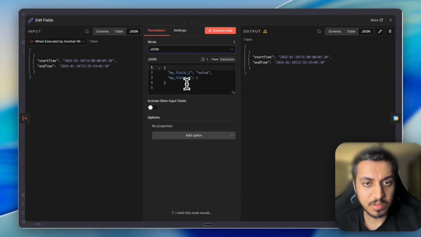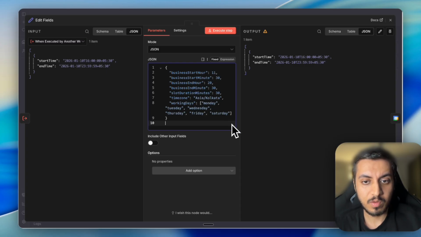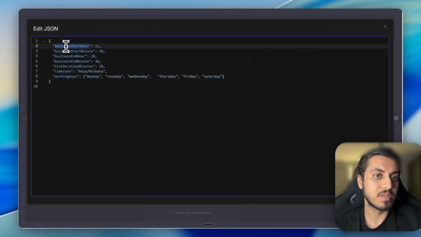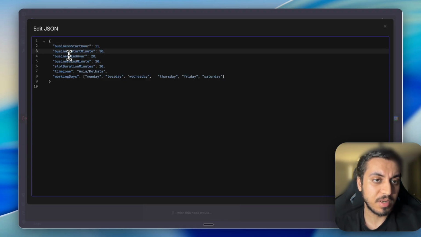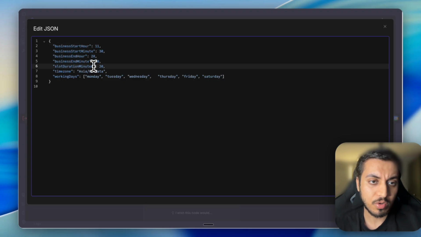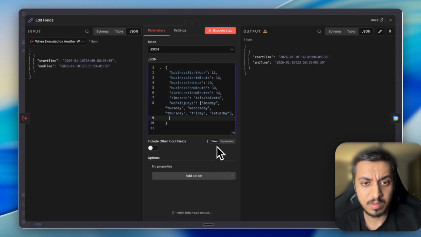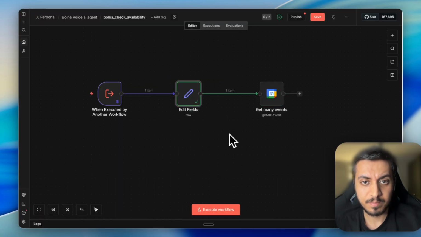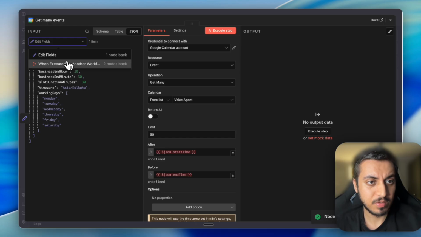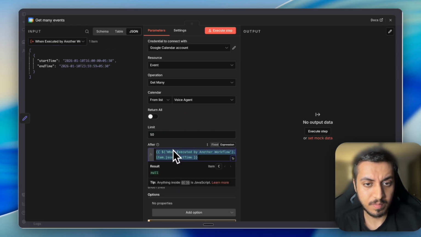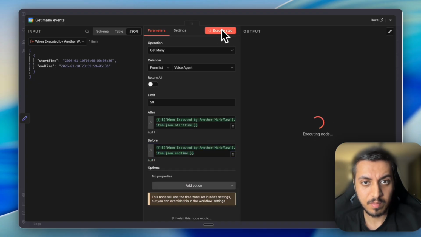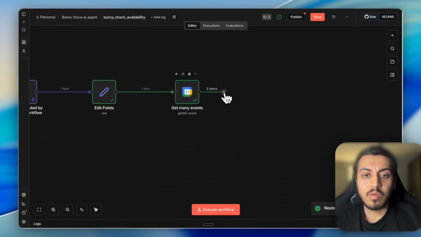Let's convert it to JSON. So we will use these particular fields. This is business start hour, business start minute, business end hour, business end minute, slot duration, time zone, working days. So it's a simple JSON format that you can add here. And we will also add start time. We don't need start time here, we will directly use it. Let's just use it from execute node. End time.